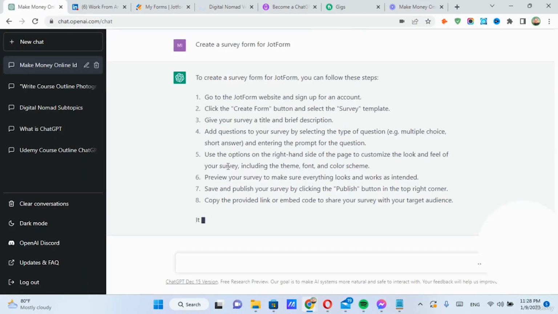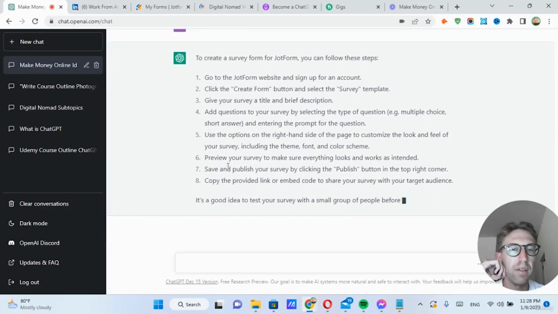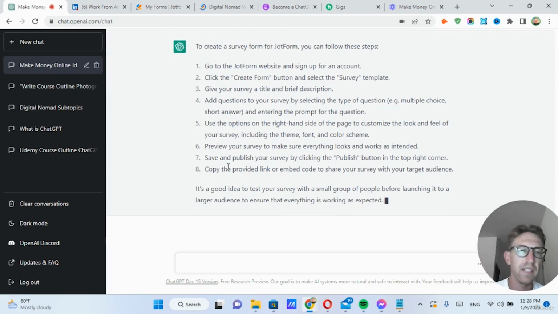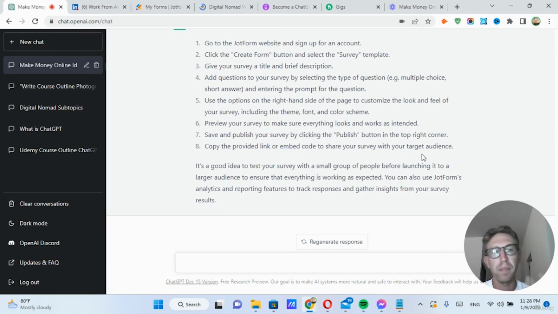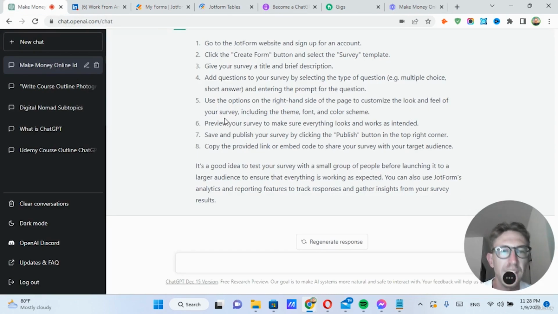But I do recommend, if you are generating leads, it's a really good way to get feedback from people that you're interested in working with. Just create a survey form to find potential clients and go from there. But we can also ask ChatGPT, what's the best way to get paid for filling out survey forms?